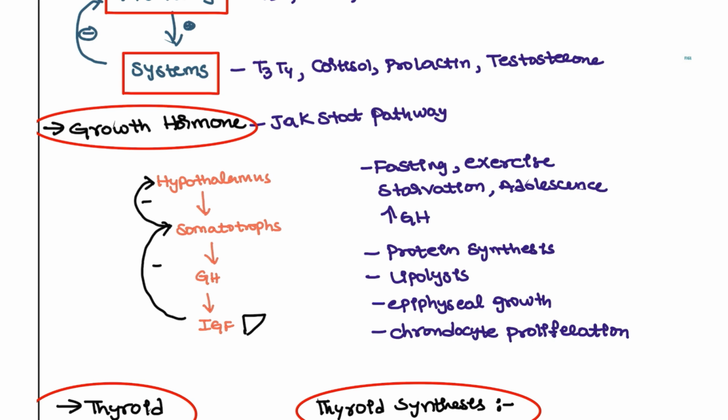So when will the growth hormone increase? Whenever you are fasting, exercising, in starvation, or in adolescence, the growth hormone will be very high. In adolescence for the growth spurt, and in starvation and fasting to counter glucagon, because it is also considered a counter regulatory hormone, and it is also helpful for protein synthesis, lipolysis, epiphyseal growth of the bones, and chondrocyte proliferation of the bones. All this will be the main functions of the growth hormone.